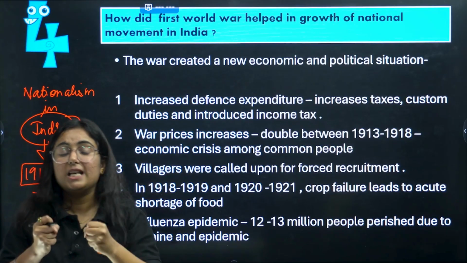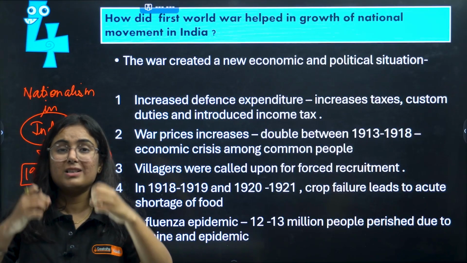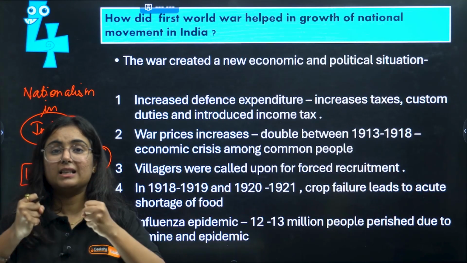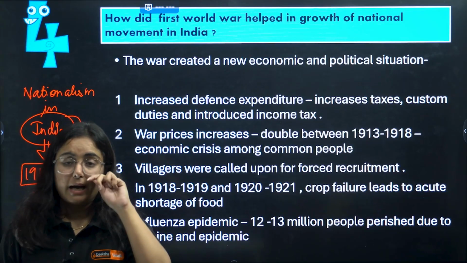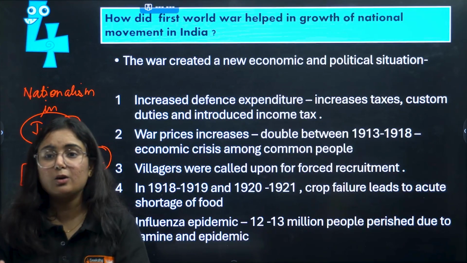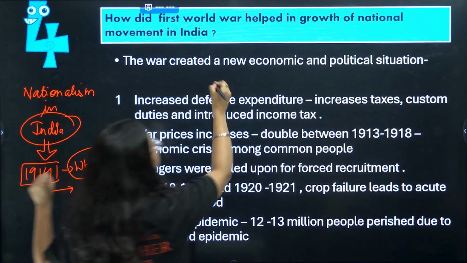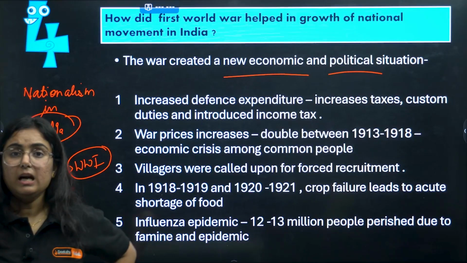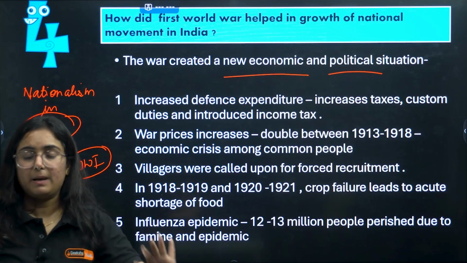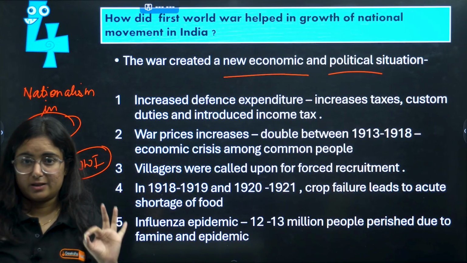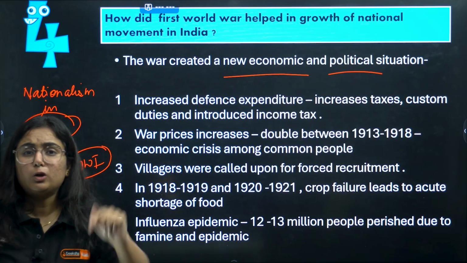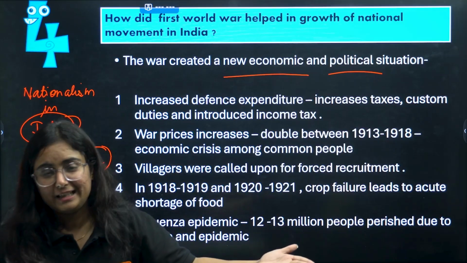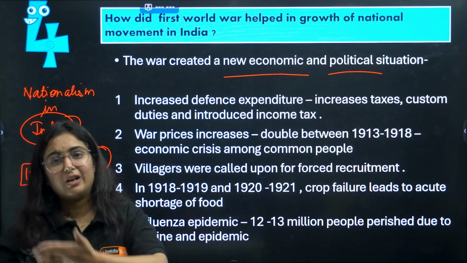When our country was economically drained, when our country was affected negatively, the people got the chance to come together collectively to fight against the British Empire. And yes, First World War has a role in this, because this war created a new economic and political situation in India. First thing, wherever a war is fought, defense expenditure definitely increases. Do you think that Britain is going to pay those expenses from their pockets? Not at all. They have colonies like India, because India had all the money that drained to Britain.